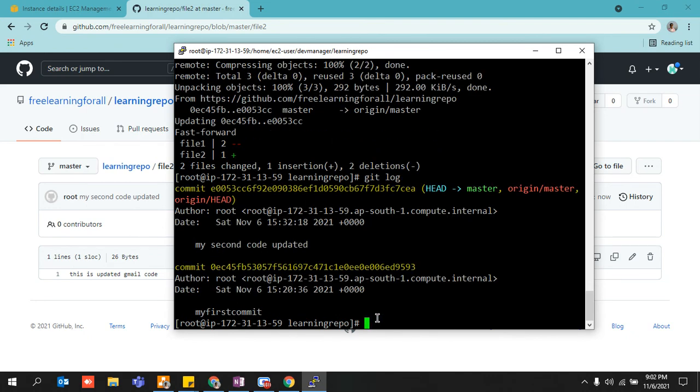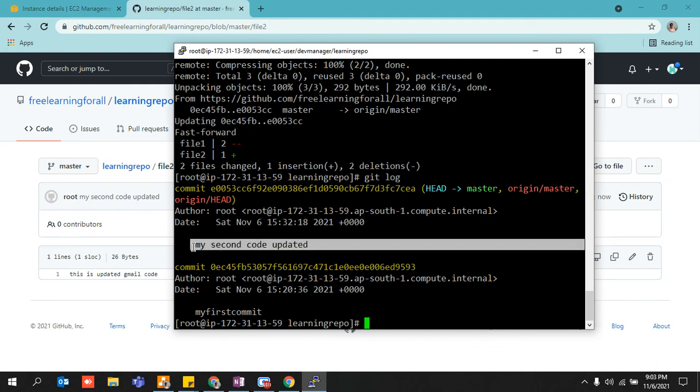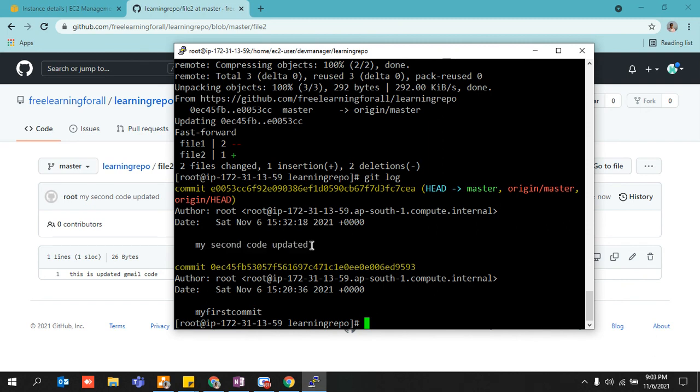So if you do git log, it will say that at this particular point of time, second code got updated, right? And it was done by this author, on this particular date and this time, right? So even if he updated this second code and there was some issue with it, you can also come back to his first commit, so that we can revert some of the changes or come back to our previous versions as well.